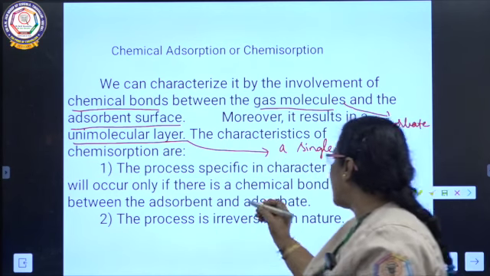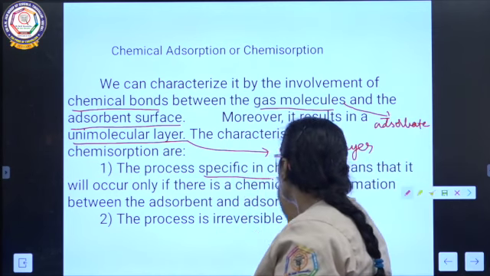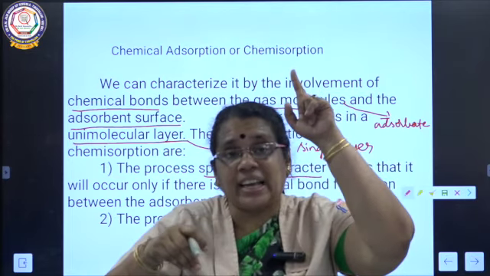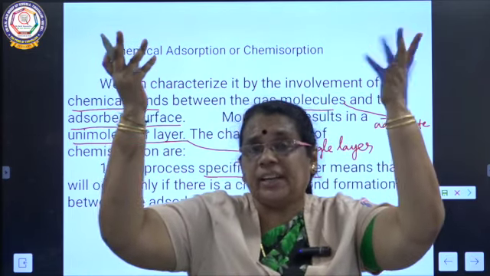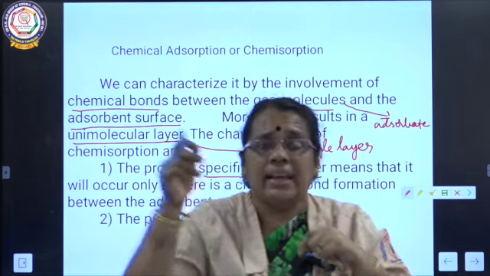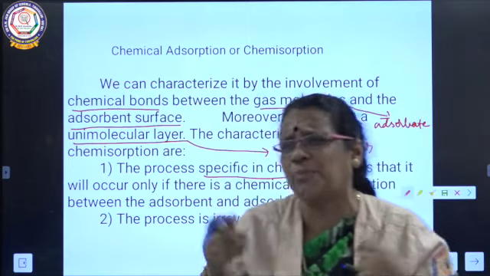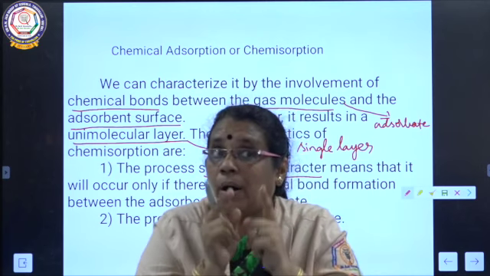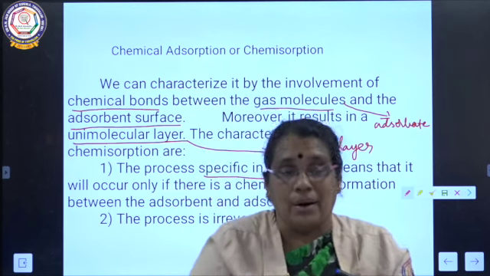The process is specific. It has got specificity, whereas in physical adsorption there is no specificity. Why is chemical adsorption specific? Because it is due to strong chemical bonds.